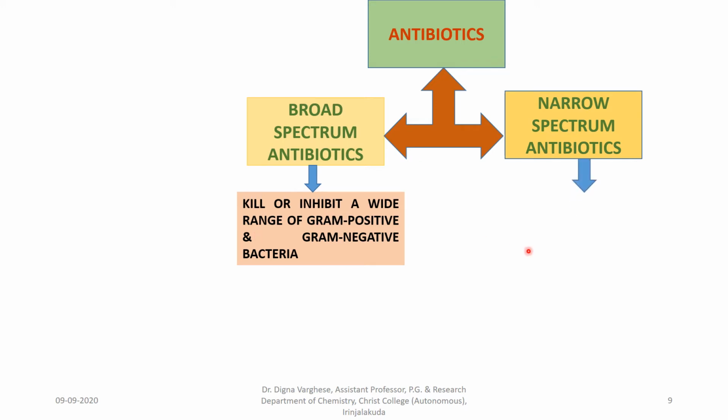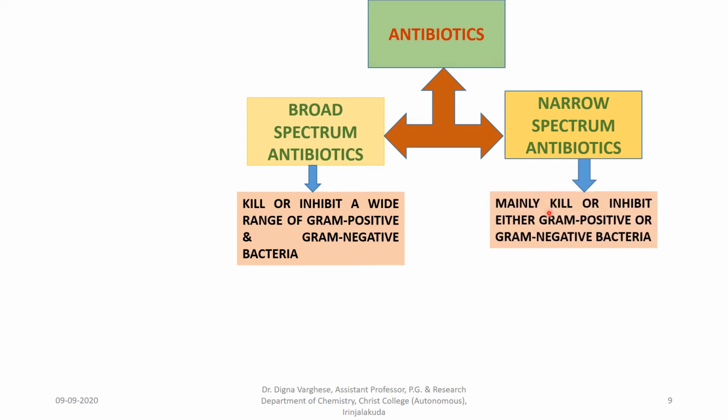Narrow spectrum antibiotics mainly kill or inhibit either gram-positive or gram-negative bacteria. Broad spectrum antibiotics will kill or inhibit the action of the particular bacteria causing the infection, whether gram-positive or gram-negative.